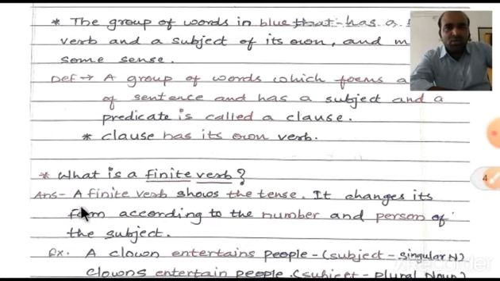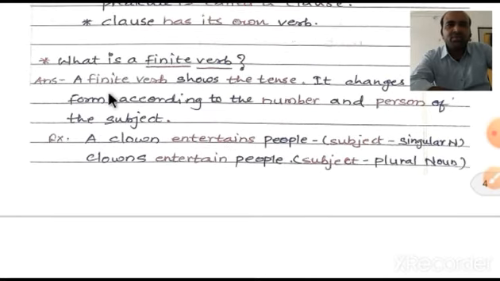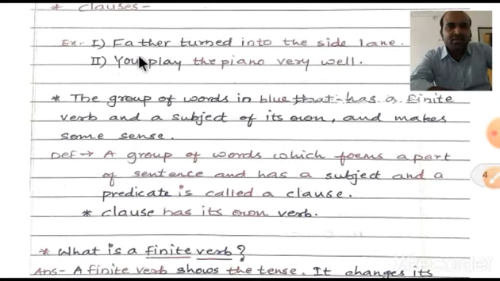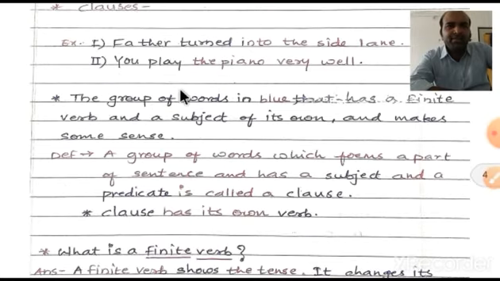So what is a finite verb? It is a question that is arising in our mind. A finite verb shows the tense. It shows what type of tense the sentence has used. "Father turn" is showing simple past tense, and "you play" is simple present tense.